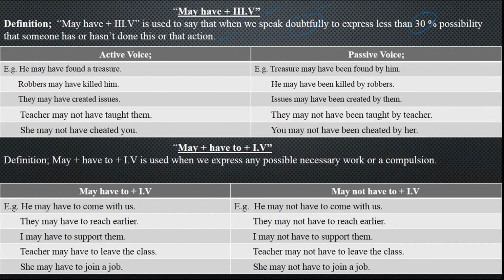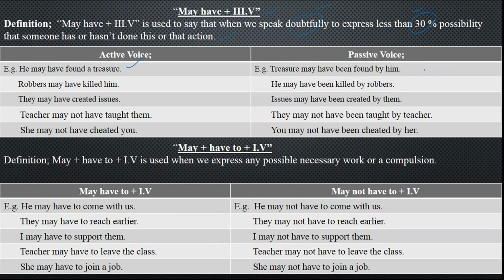He may have found a treasure. Now, why are they saying this sentence? He may have found a treasure because he suddenly got rich and he has got now vehicles to drive. He has got a good living style and he has totally changed. Before he was too poor, he could not survive and he could not earn his daily wages. But in today's time, you can see over there you are doubtful about it. 30% you've got doubt that he may have found a treasure.